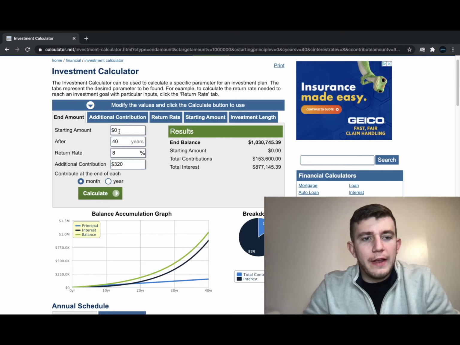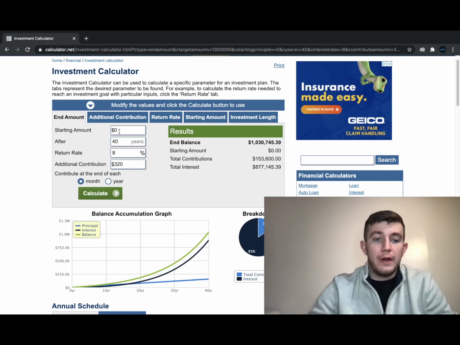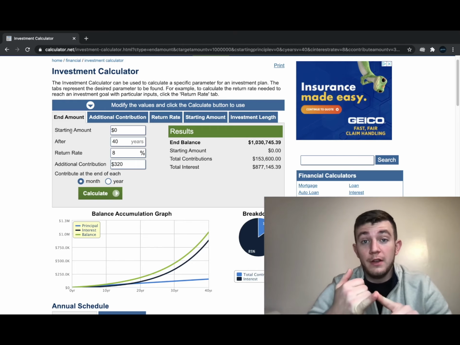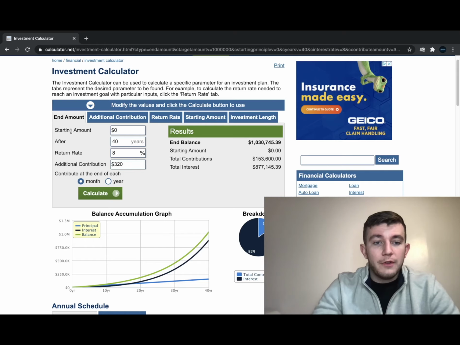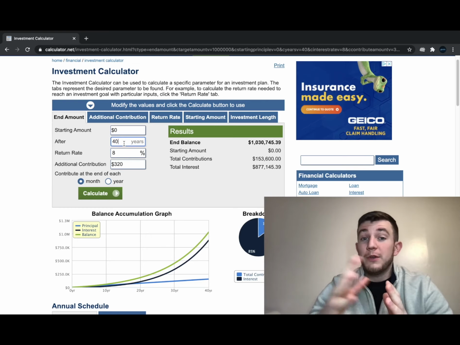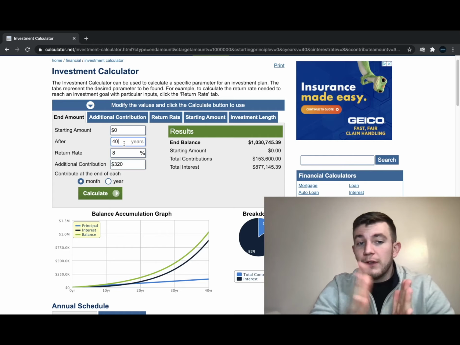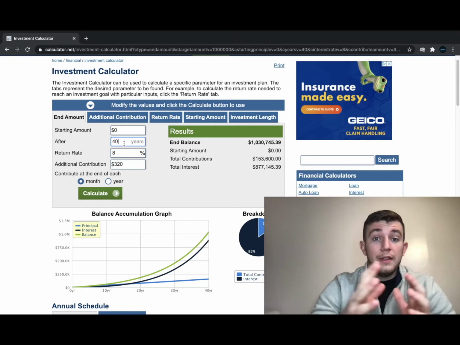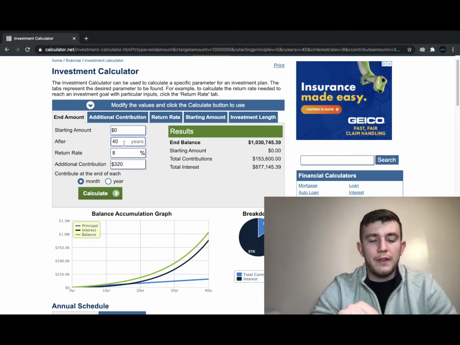Alright, so now that we've got the calculator here, this is a great way to see how much money you're able to get over a long period of time through your investments. What this calculator needs is what you're starting with. If you have any money already invested or money that you can invest right away, this is where you would put that information. The after category is looking at how many years you're looking to invest over. So this could be when you're looking to see when you want to retire. If you're in your 20s right now, 25 or so, you may be looking at a 40-year time frame. Now, I will mention here, the more time that you have, the more years, the bigger that investment will grow through compounding interest, which we'll take a look at as we go through this calculator.